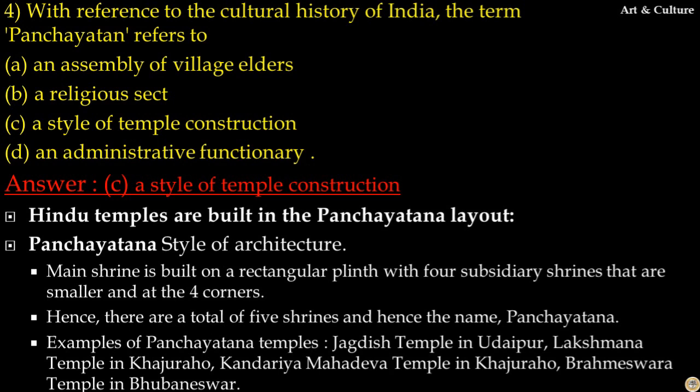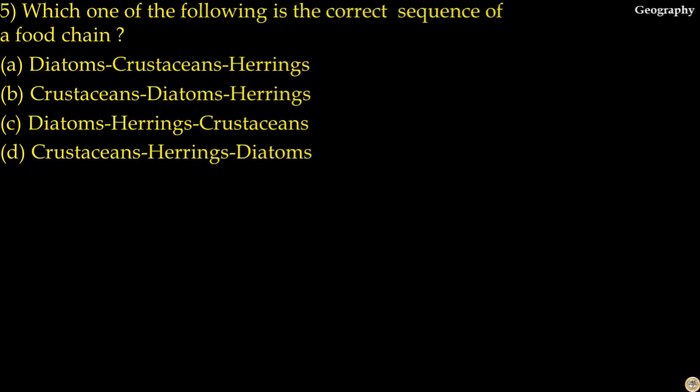So, the answer to this question is option C. Question number 5. Which one of the following is the correct sequence of food chain? Here the answer to this question is option A.